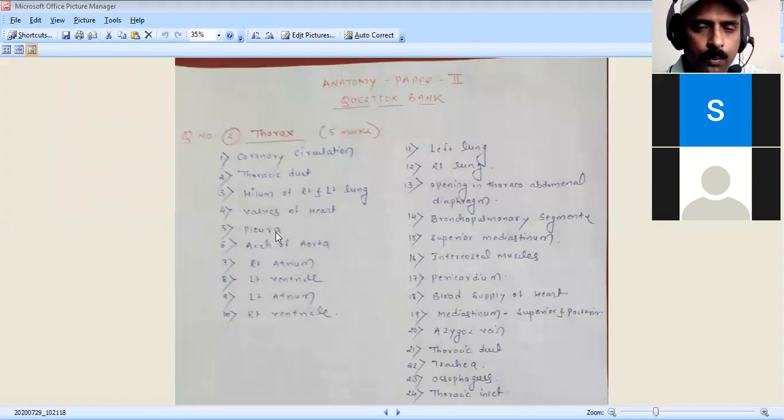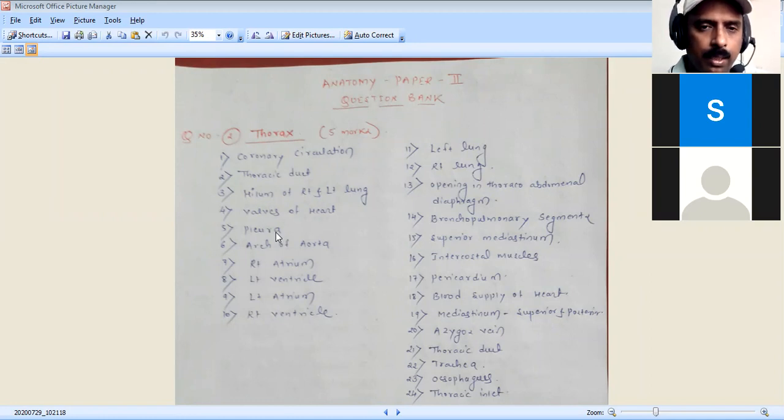Inflammation of the pleura is called pleurisy. If there is a collection of fluid and air, we call it hydropneumothorax. If it contains blood, we call it hemothorax. If it contains only air, we call it pneumothorax. So: hydropneumothorax, hemothorax, pneumothorax, pleurisy, pleural effusion, paracentesis thoracis.